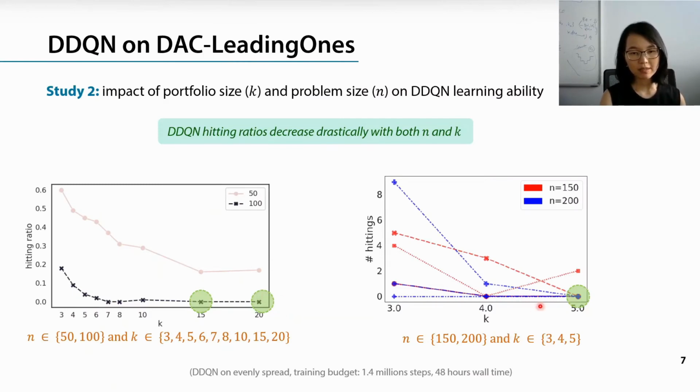We also see a similar scalability issue when we increase the problem size to 200. DDQN can no longer learn even with a small portfolio size of 5. Those are the limit points of our current DDQN setting, and there is definitely room for improvement and further study. So far we have seen that the proposed benchmark is useful for getting insights into the learning ability of DAC methods such as DDQN. Now I'll hand it over to Carola for some other interesting insights from the theoretical point of view.